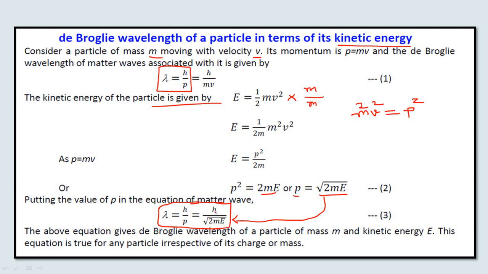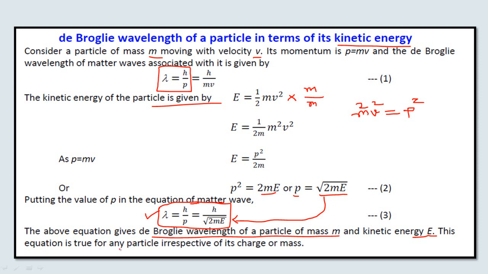So h is Planck's constant, which is known to you. Knowing the mass of the particle and its kinetic energy, you can calculate the de Broglie wavelength associated with the particle. So this equation gives the de Broglie wavelength of a particle of mass m and kinetic energy E.